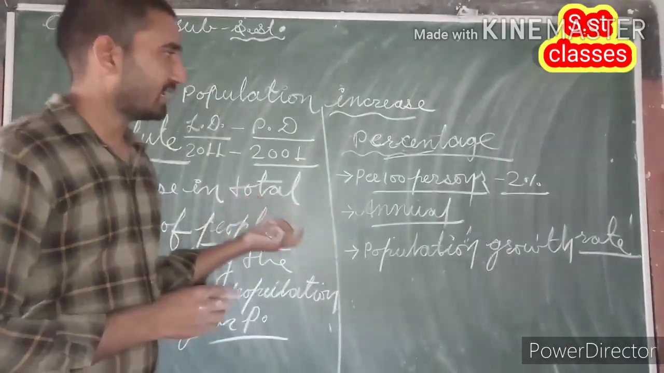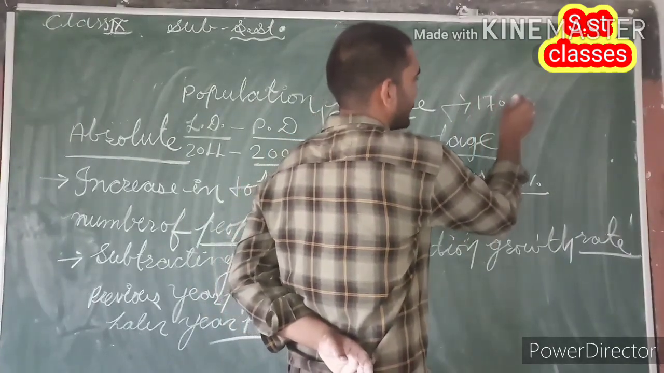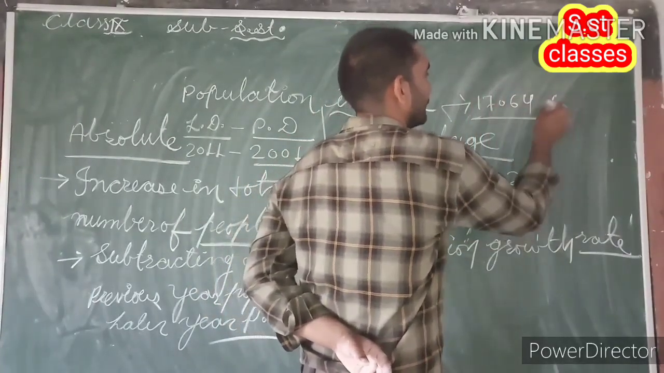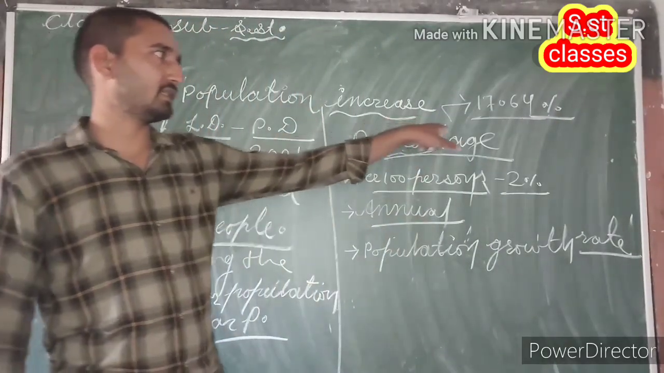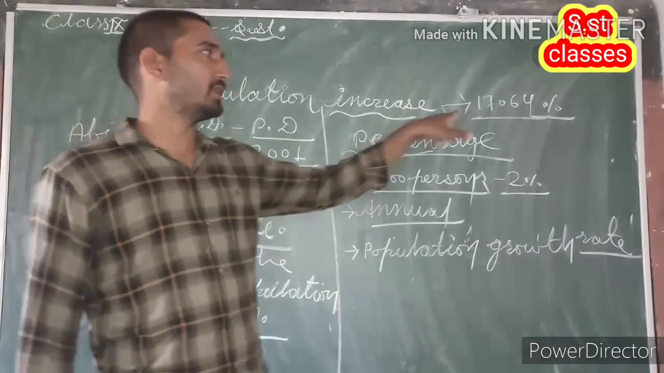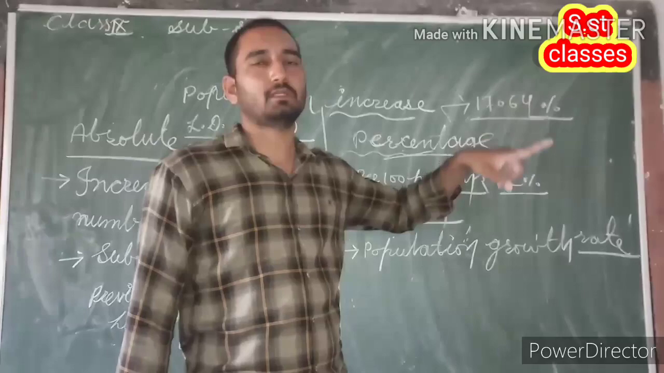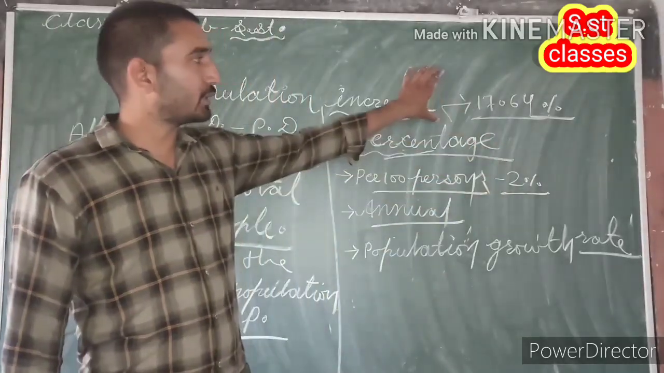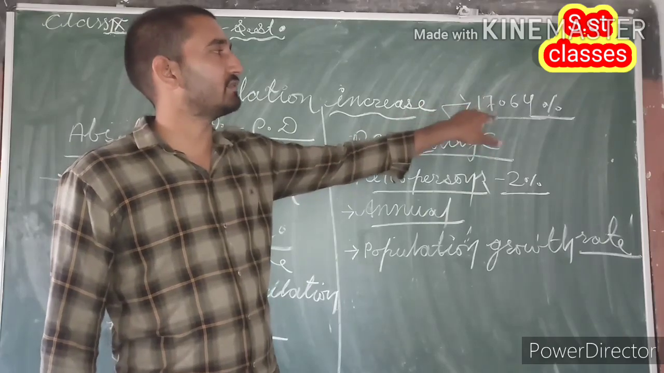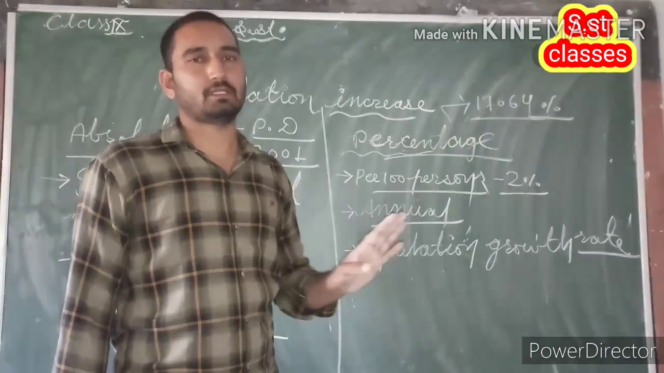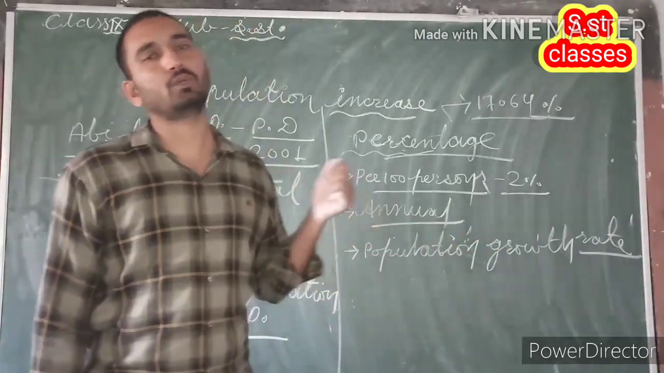Okay. For example, the population increase rate of India is 17.64 persons according to the census of 2011. So in this way we can say that on per 100 persons there is an increase of 17.64 persons. Is that clear? Means annually in the total population there was an increase of 17.64%. Okay, so it is annual growth rate or population growth rate.